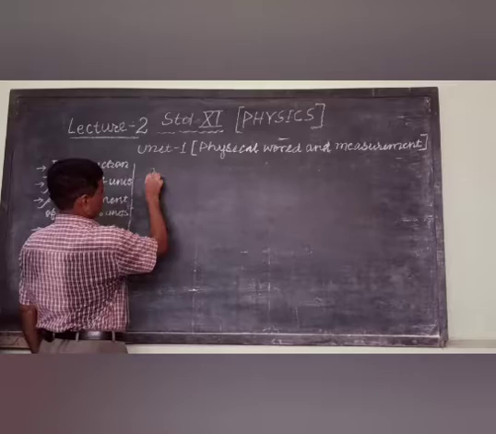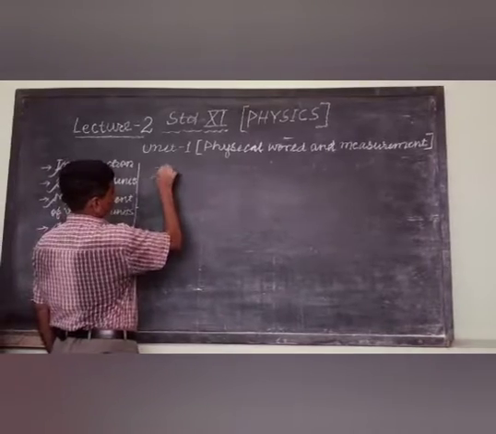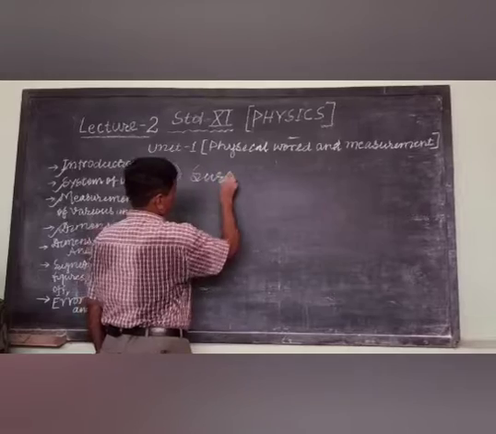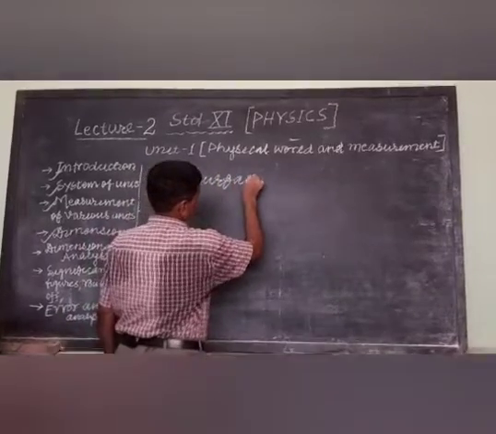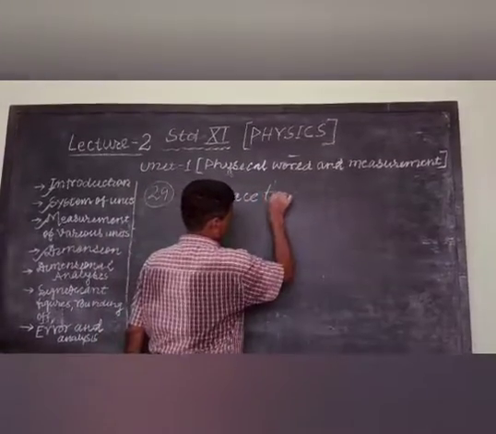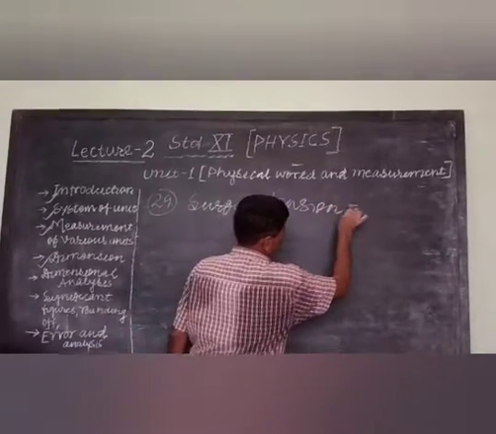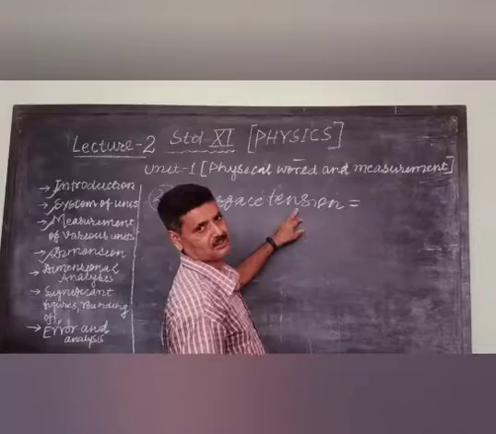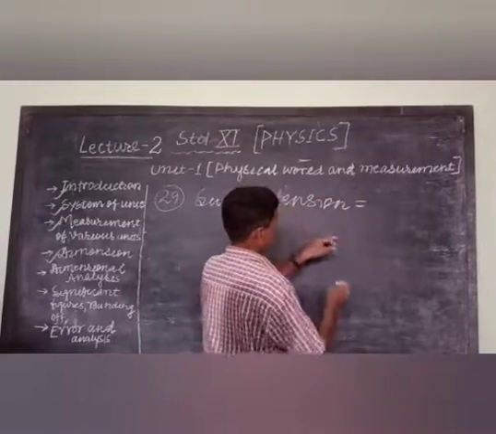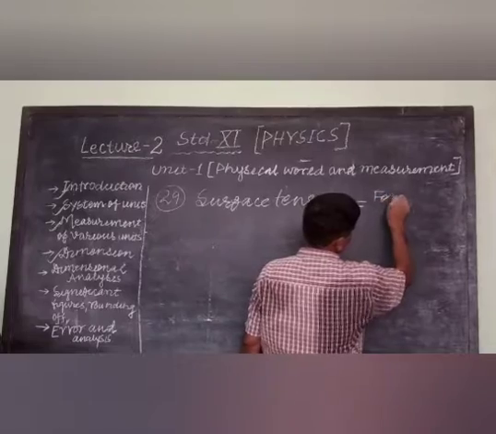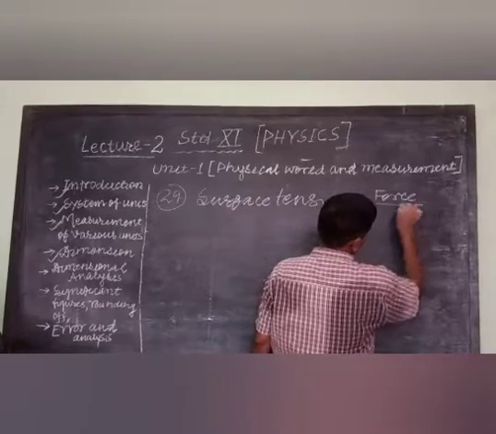Number 29 is surface tension. Previously I have told about tension and force. It is surface tension, force applied per unit length.